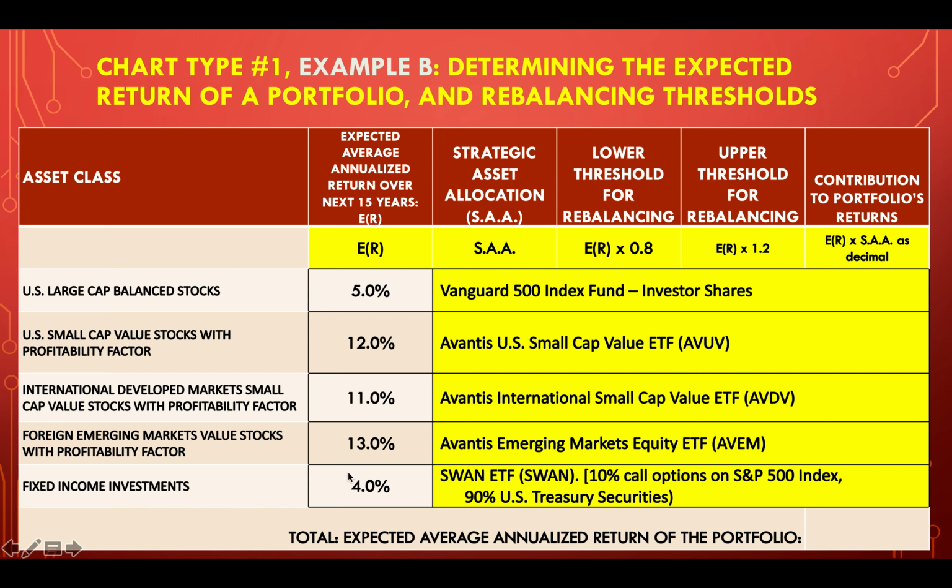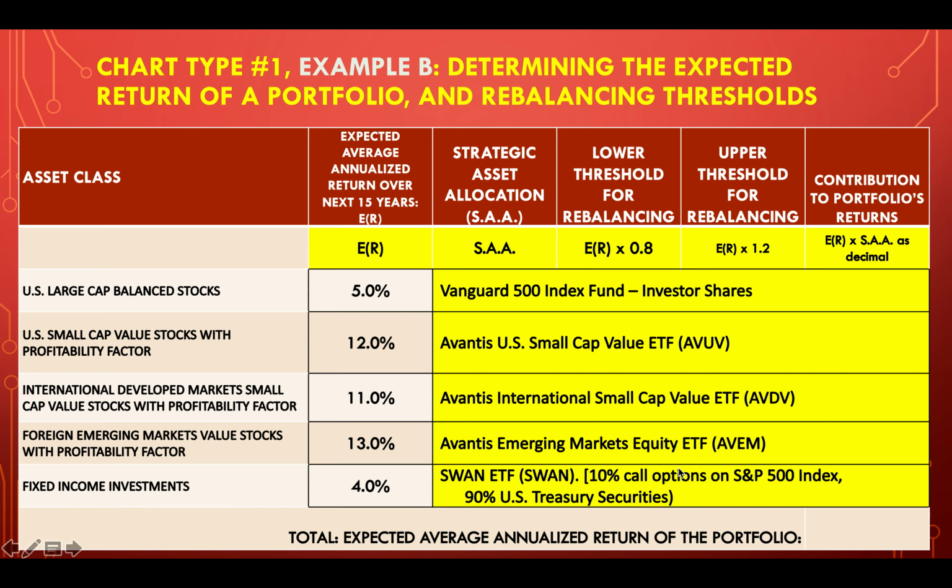For fixed income investments, I typically would not predict 4% because right now bond yields are below 2%. However, you could use something called the SWAN ETF, which is 90% U.S. Treasury securities with a fairly long duration, over 8 years. 10% of that fund every year is used to buy call options on the S&P 500 index. So it does have some volatility associated with it, in that it might go up and down in value, but it's not going to go down a huge amount, probably no more than 20%, I would say, as a downside. Upside in any 1 year could be maybe as high as 40%, something like that.